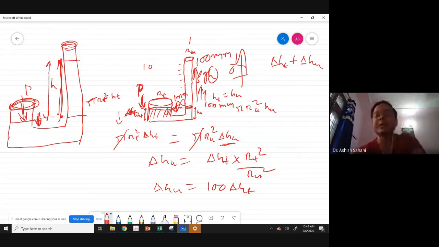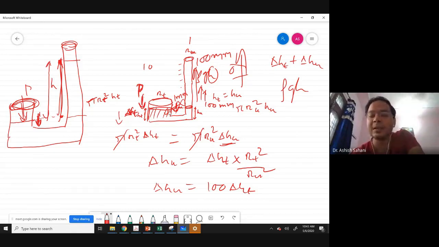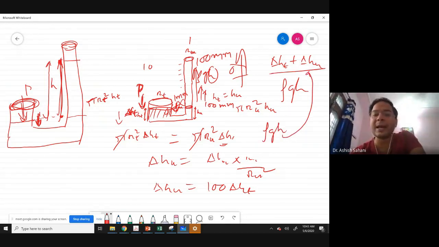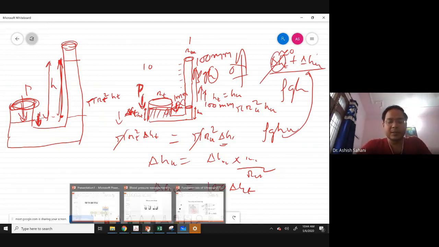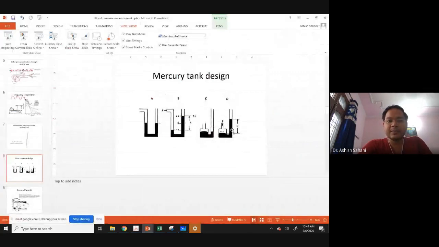So we can only consider ρgh, not the different ρgh. In ρgh, h was given by ΔHT plus ΔHU. But if ΔHT is very small compared to ΔHU, we can ignore ΔHT and simply put ρghU as our measure of the pressure in the tank. So this is the calculation for tank size versus the tube size.